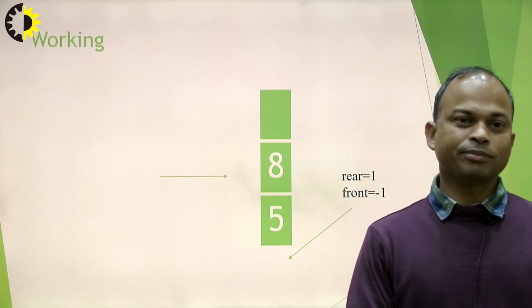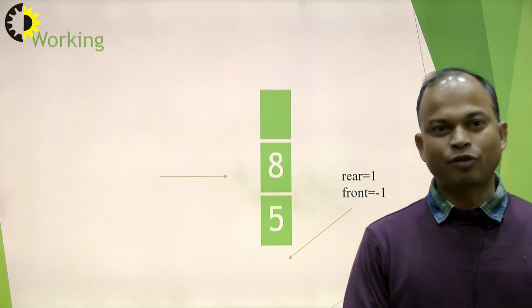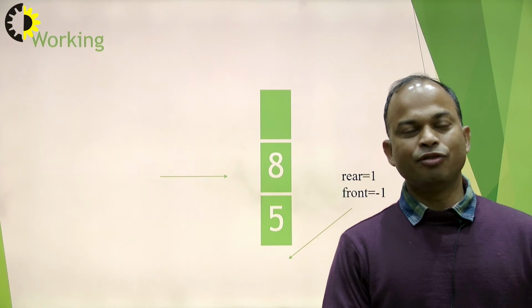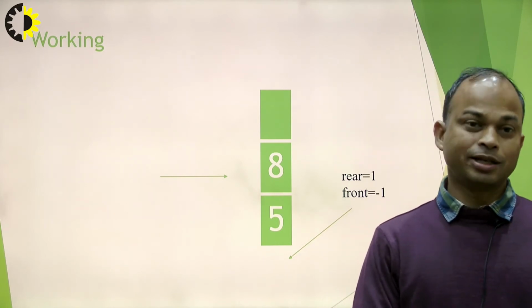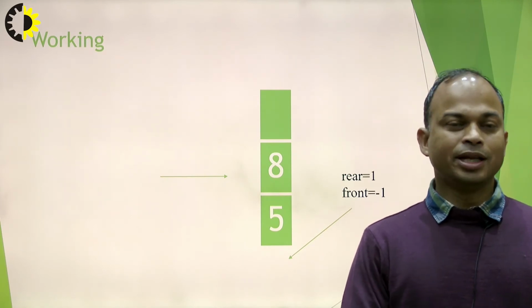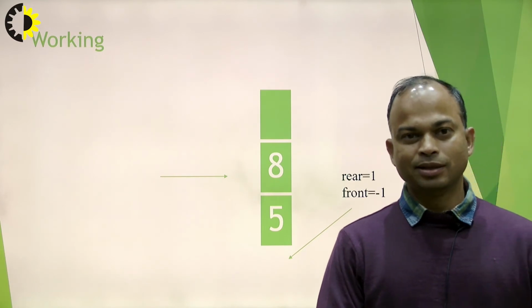So initially it is set to -1, and we have inserted 5, then rear is set to 0, and if we have inserted further 8, now rear is set to 1. So in this diagram, rear is pointing to 1 and front is pointing to -1.